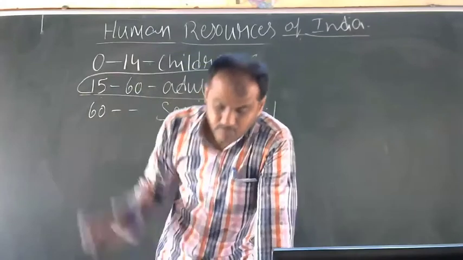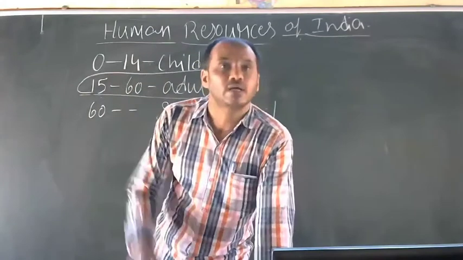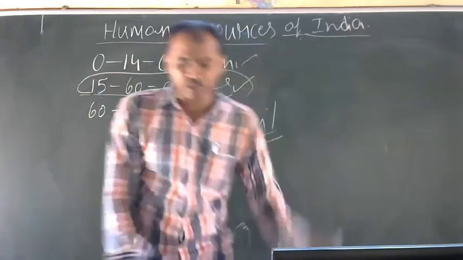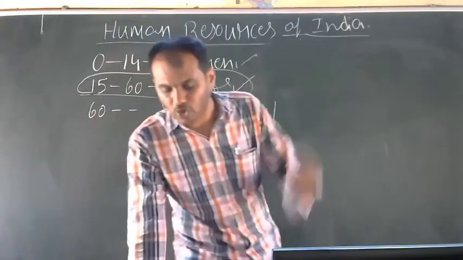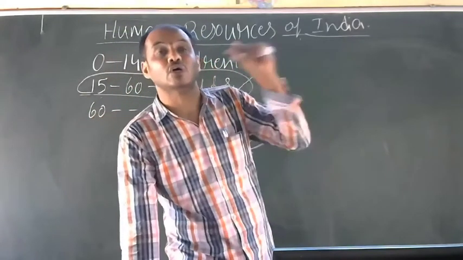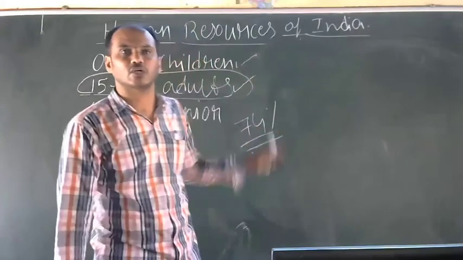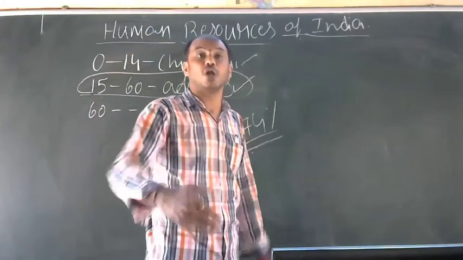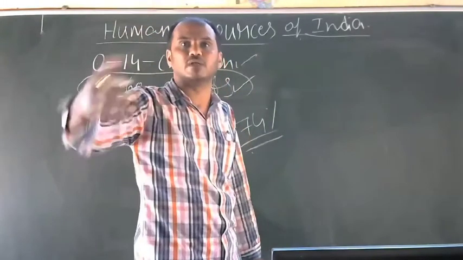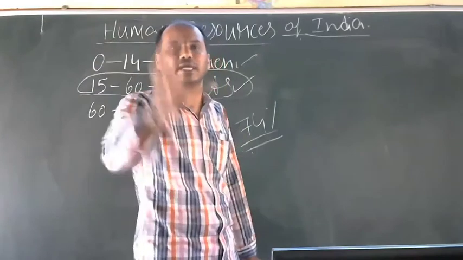So 74% of the people were literate, indicating that more than 31 crores of people were not able to read and write.